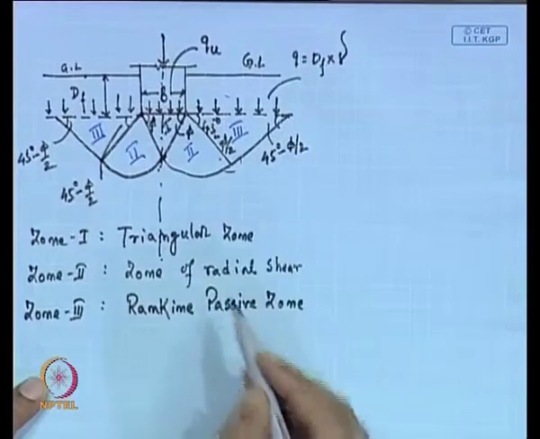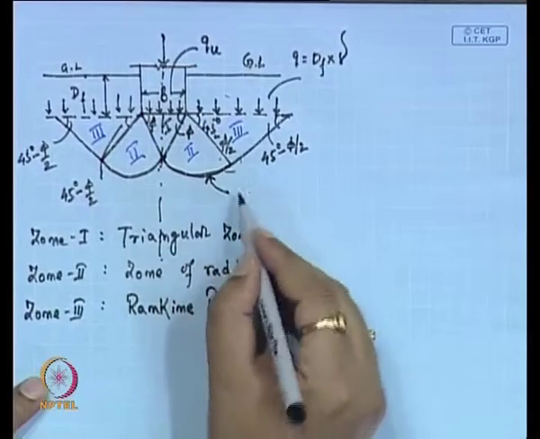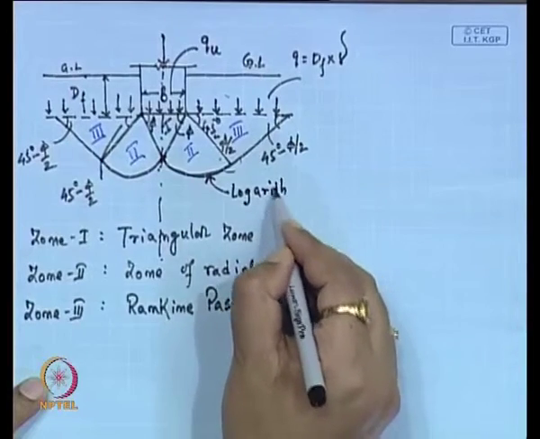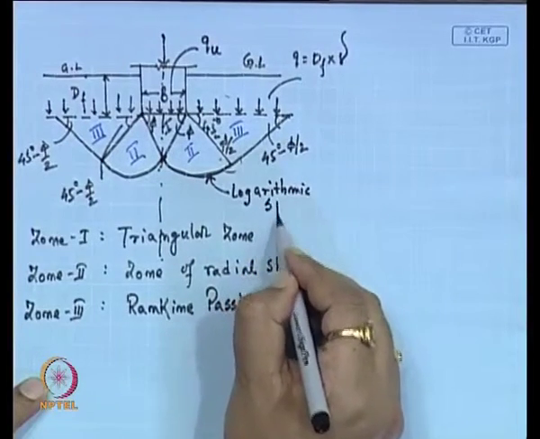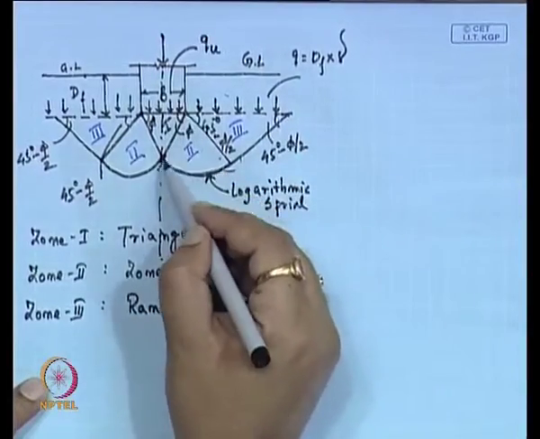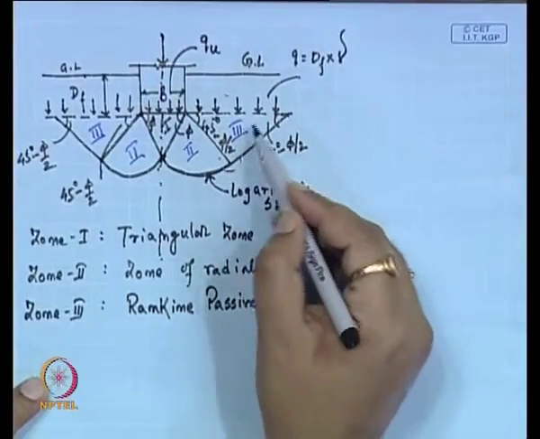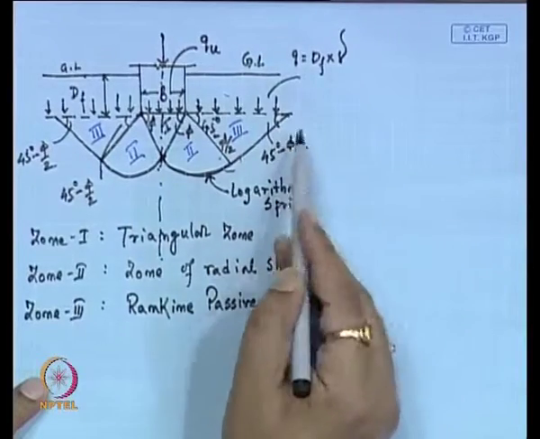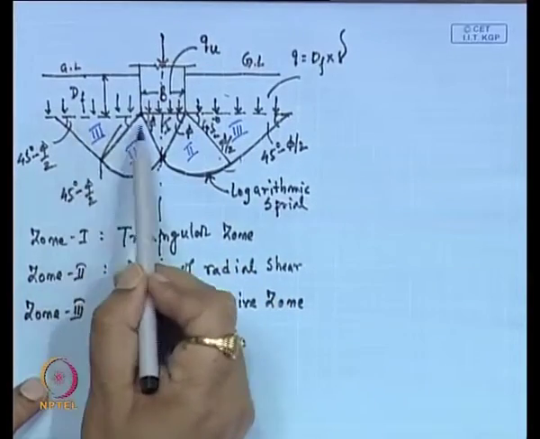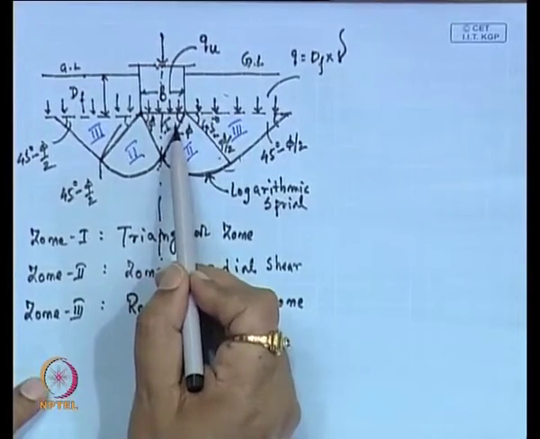Now, here this part is the logarithmic spiral part. This is the logarithmic spiral, then the straight portion. So, the triangular part, then the logarithmic spiral, then the straight portion. In this straight portion, the Rankine passive zone, this angle is 45 minus phi by 2, and this angle is also 45 minus phi by 2. Similarly, these two angles are 45 minus phi by 2. In the triangular part, this angle is phi, this angle is also phi.